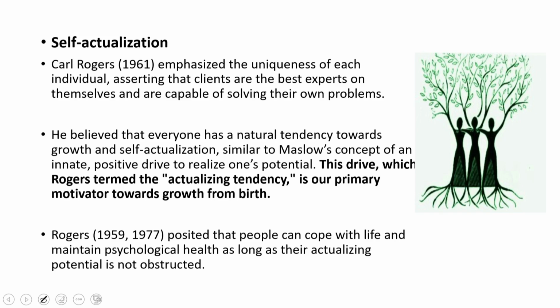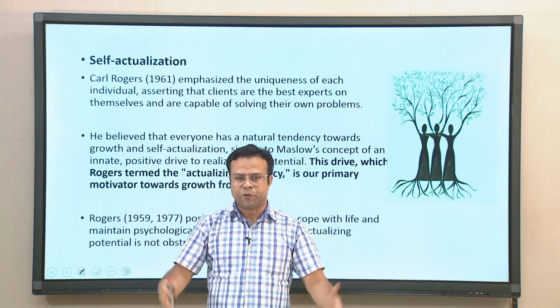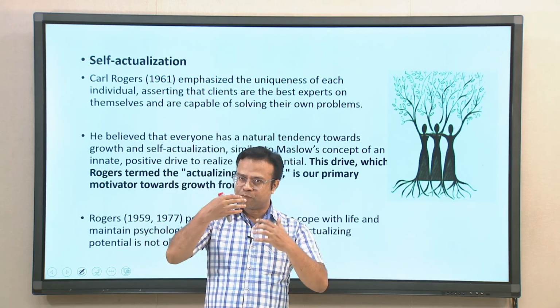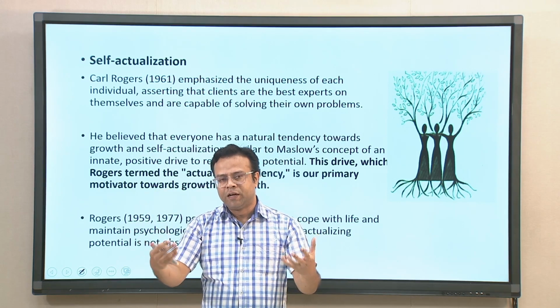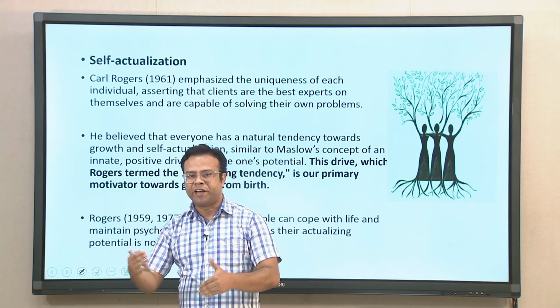So, we will see how it is different from Maslow's perspective. Carl Rogers emphasized the uniqueness of each individual, asserting that clients are the best experts of themselves and are capable of solving their own problems. That is the basic idea of humanistic psychology, actually, the uniqueness of each individual. If you want to understand human beings, we need to focus on each individual, because each individual is unique and they are the experts in terms of understanding themselves. So, we need to focus on that individuality in terms of understanding human behavior.